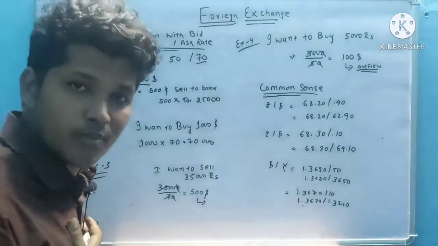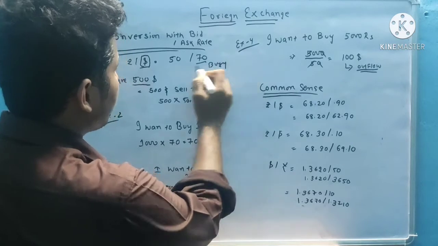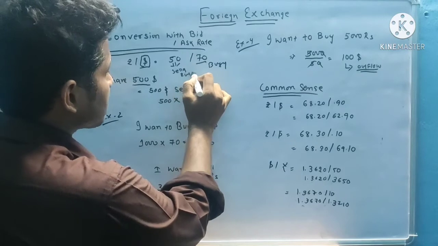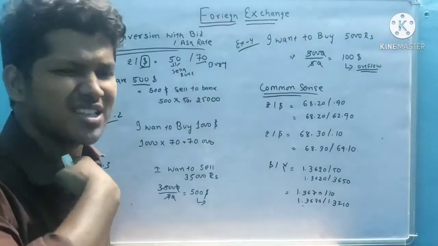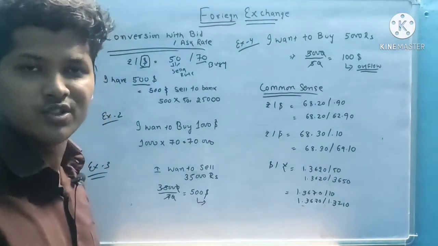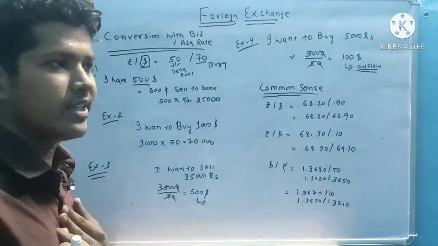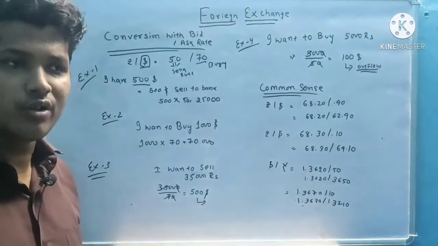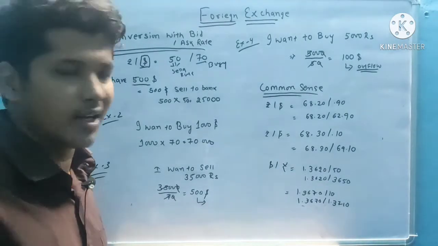From the customer point of view, 70 is the buying rate and 50 is the selling rate. We always work from the customer point of view, because in the exam most questions are given from the customer point of view. So we discuss it as a customer point of view, and we remember it that way, so it will be easy to go through problems quickly.